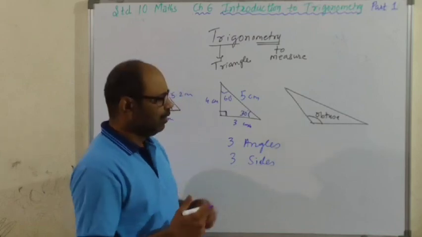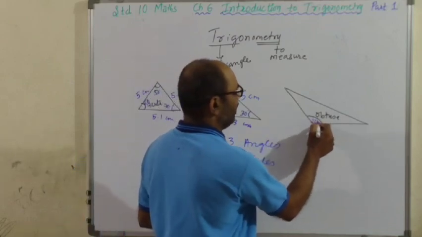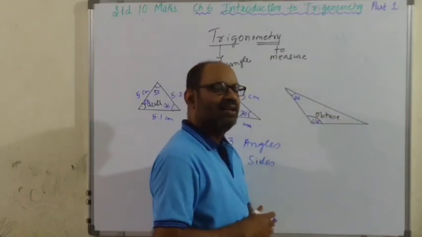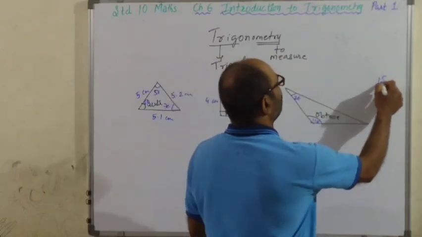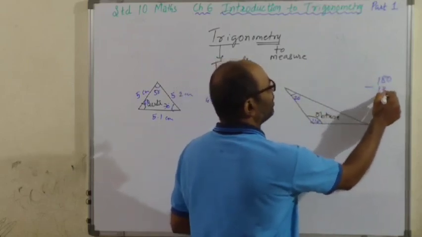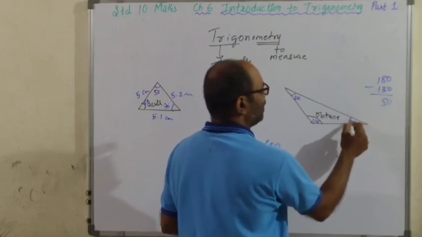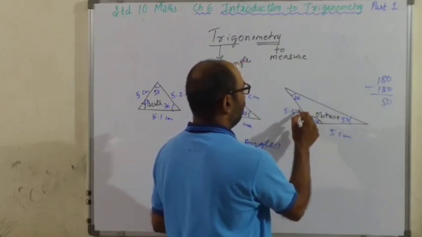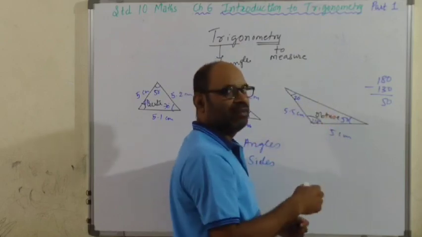Correct? Okay. Suppose this is 110 degree and this is 20 degree. Can you find out the measure of third angle? Very easy. The total measure of all three angles is 180 minus the total measure of these two angles, which is 130. So if you subtract it is 50. This is 5 centimeter. This is 5.5 centimeter. Can you find out the measure of third side?